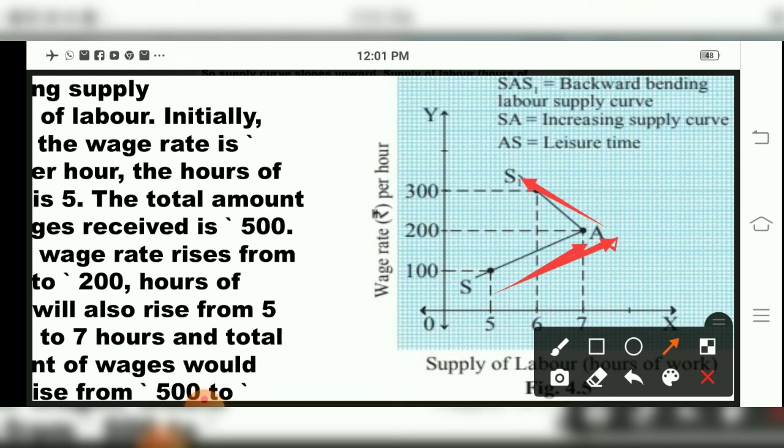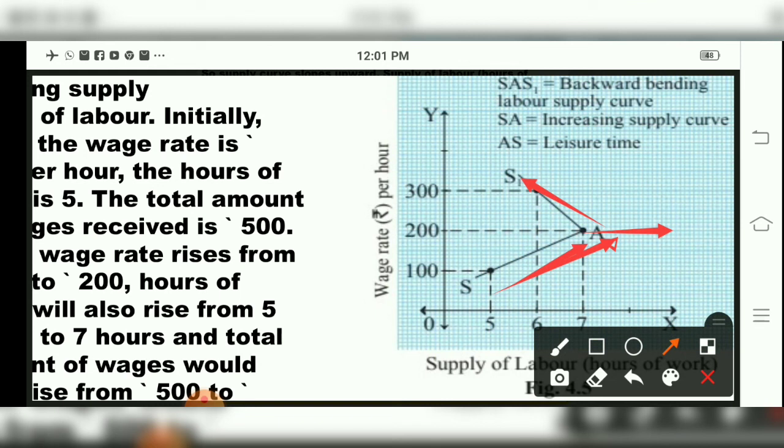See, a curve is there, but children, at the point A, the curve is bending, AS. It is showing a backward bending curve. It means very few people will leave their comfort and go for extra hours and payment. Everyone will not go.